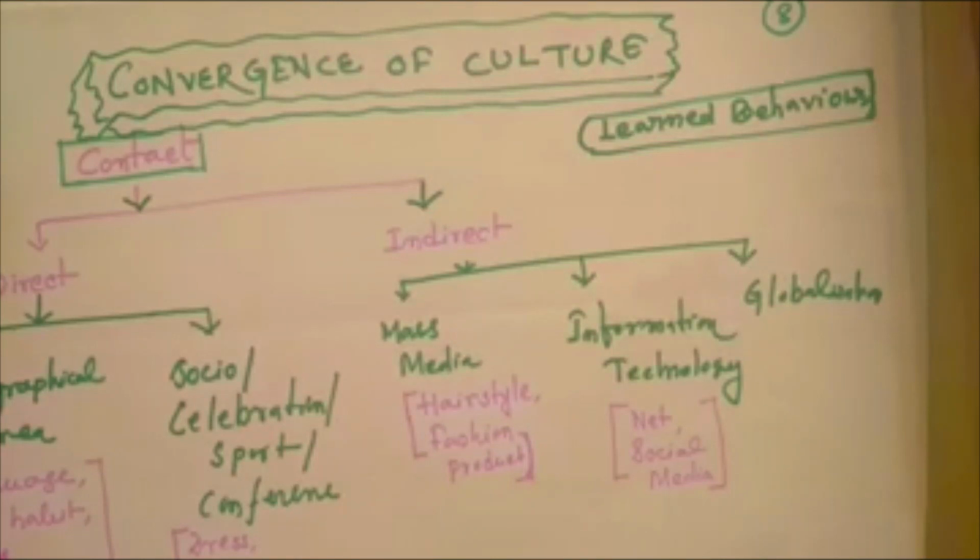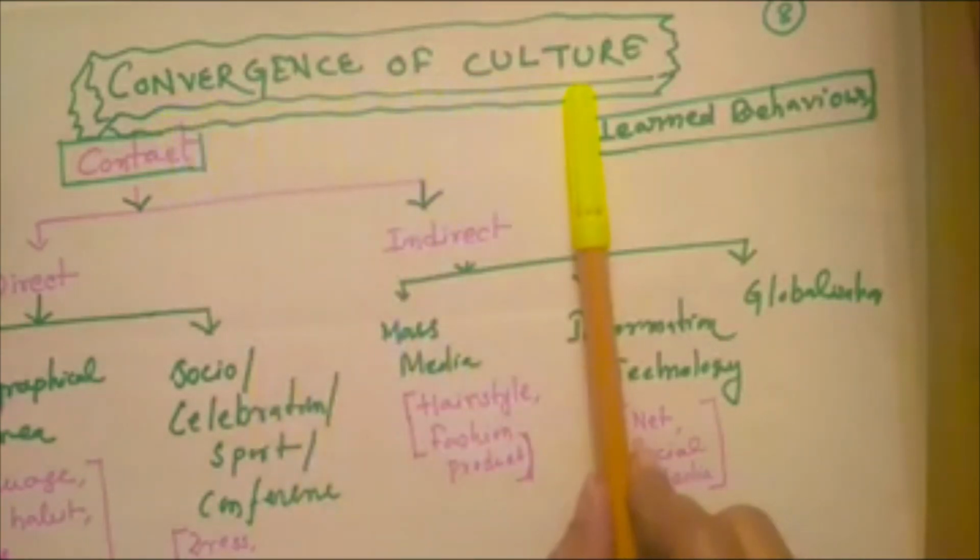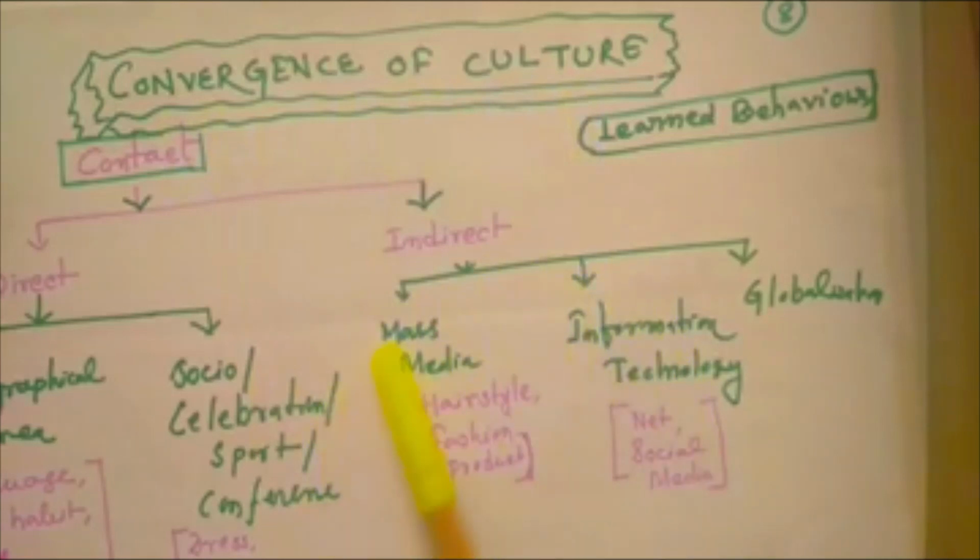We can take an example of that. India is a land of diversified religious groups and diversified cultural groups. We are all integrated as Indians. The sense of national integrity is the convergence of culture. And while living in the same geographical space, we retain our cultural and religious practices, and we are distinct from each other in religious practice and social custom. This part is known as divergence of culture.